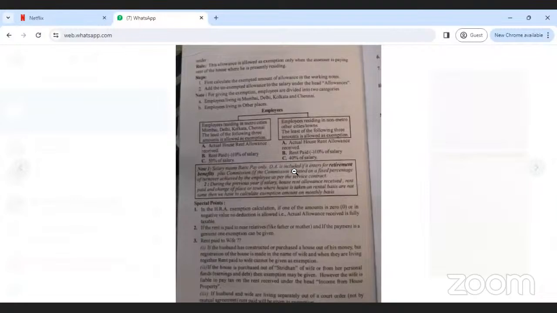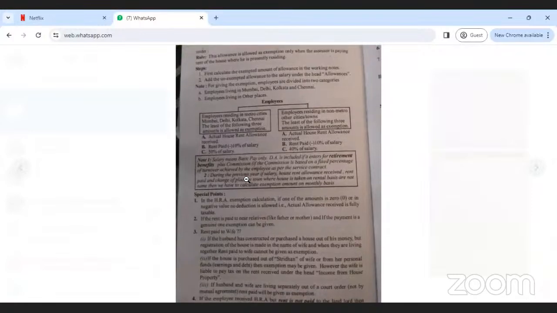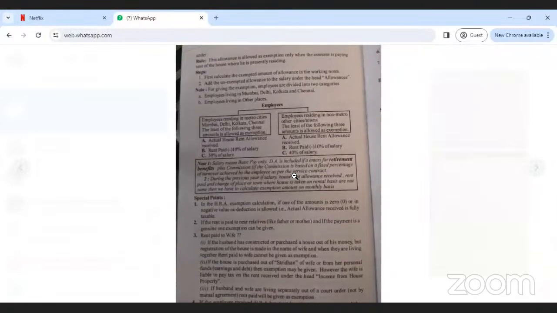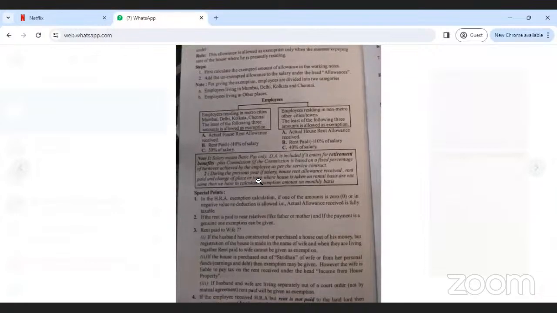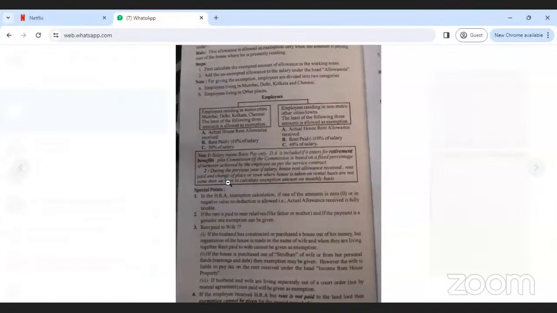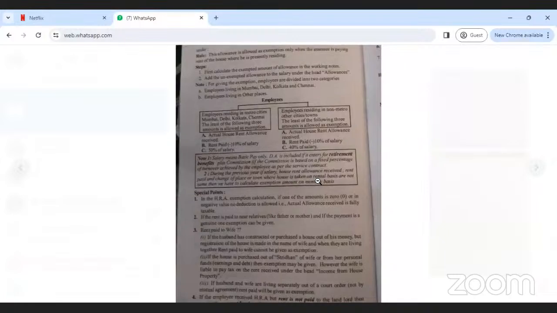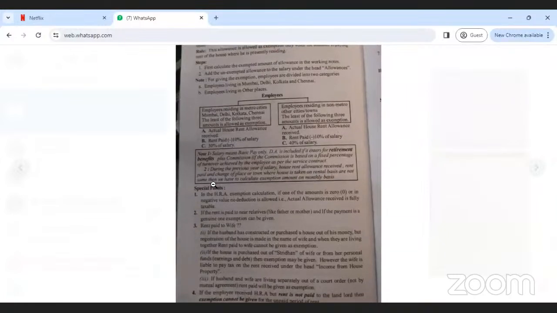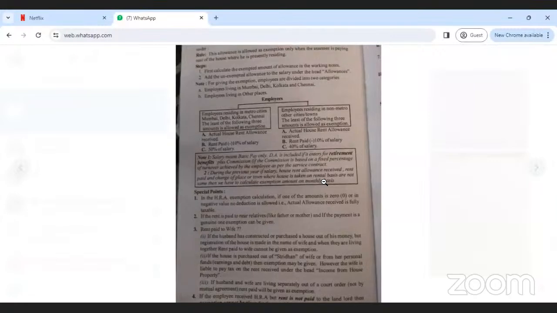But DA is included if it enters for retirement benefits, plus commission, where commission is a fixed percentage on turnover. And if during the previous year the salary, house rent allowance received, rent paid, and place or town where the house is taken on rental basis are not the same, then we have to calculate the exemption amount on a monthly basis only.